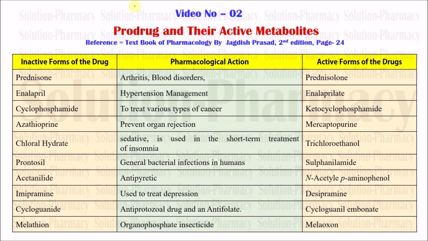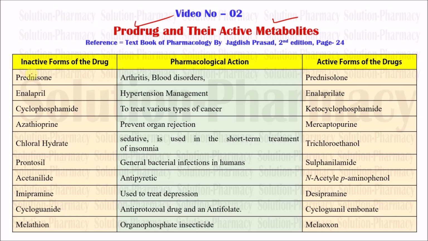In this table we are going to study the prodrugs and their active metabolites. What are prodrugs? Prodrugs are those drugs which are not active as such. They get converted into active form just after their metabolism. So their active metabolites are very important. This table is very important for different types of examinations. You must remember all the drugs here.